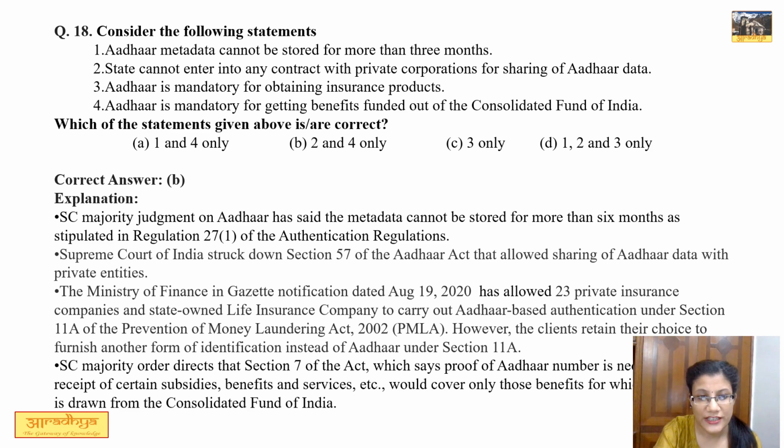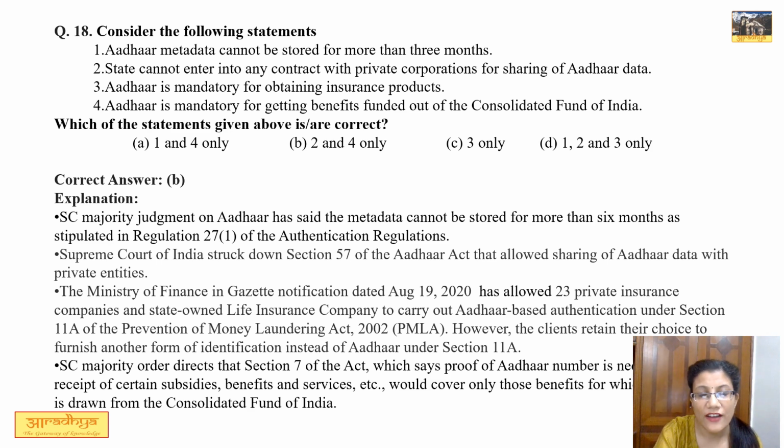This statement is completely correct because Supreme Court struck down Section 57 of Aadhaar Act which allows sharing of Aadhaar data with private entities. Statement 3 says Aadhaar is mandatory for obtaining insurance product. Now, as per Ministry of Finance and Gazette notification dated 19th August 2020, client now retains their choices to furnish any other form of identification instead of Aadhaar. So, this statement is not correct.